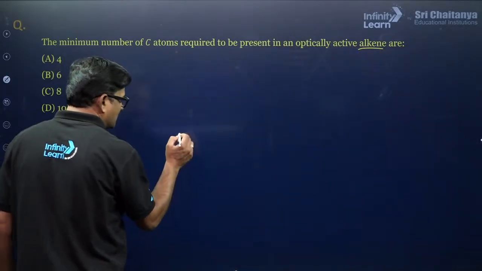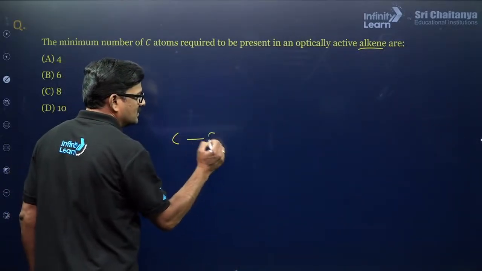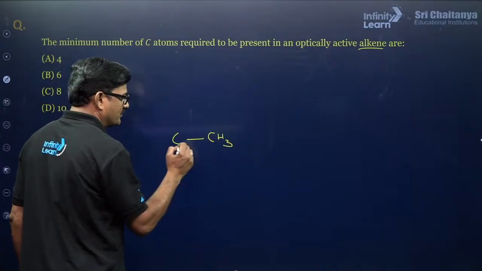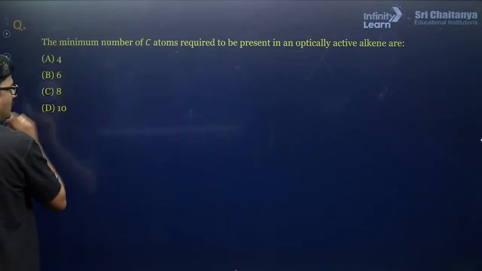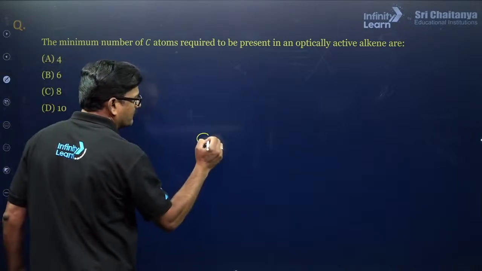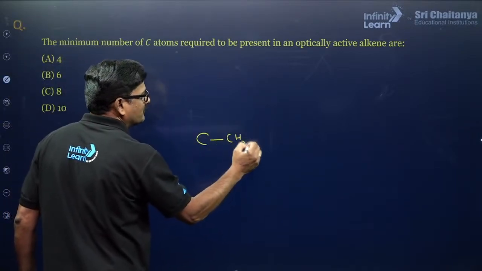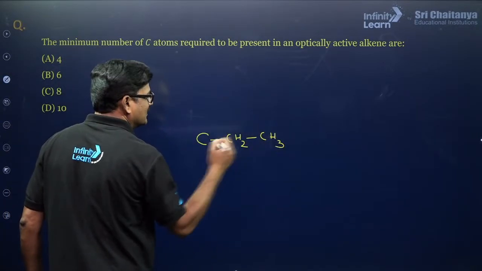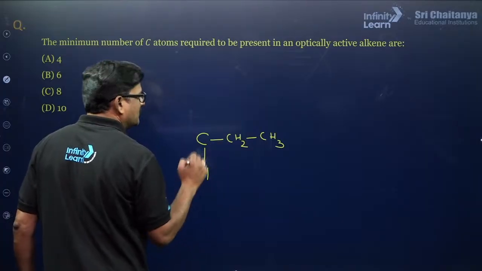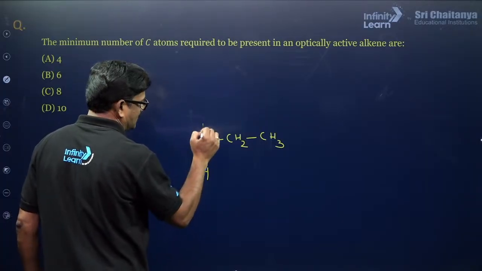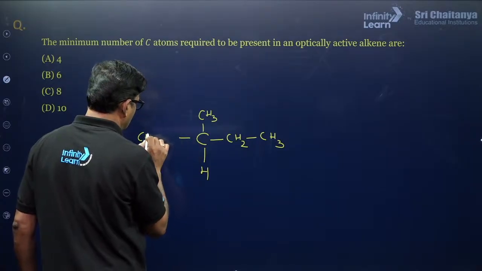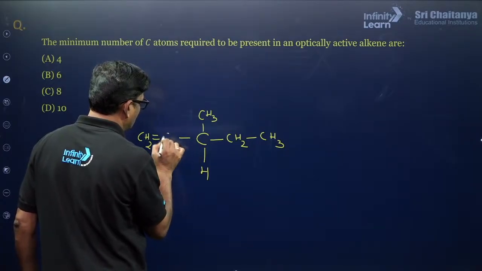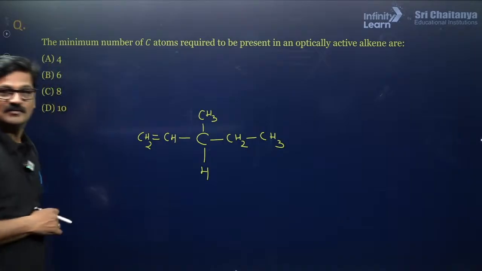So, I just want to take carbon CH3, CH2 and CH3 and H and CH3 and CH2 double bond CH. Now, what do you understand?